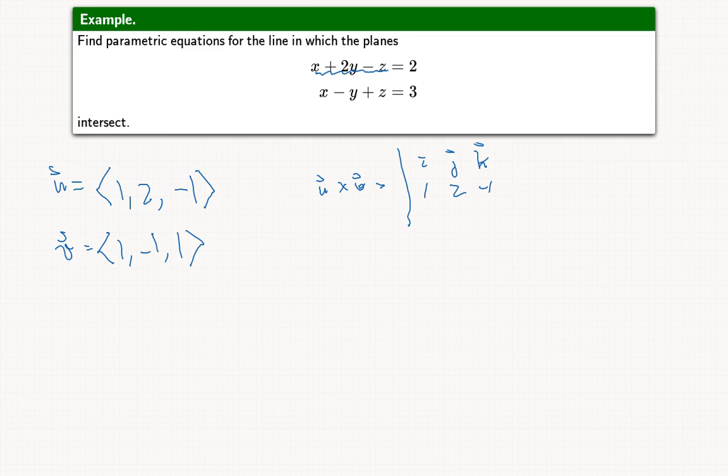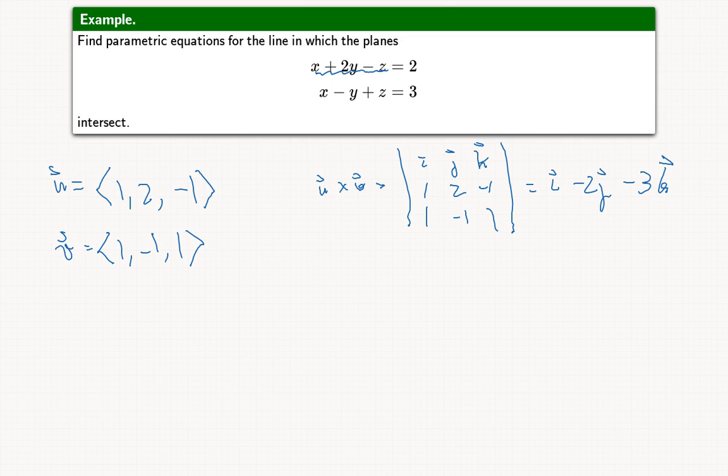⟨1, 2, -1⟩ crossed with ⟨1, -1, 1⟩, and that is i minus 2j minus 3k.